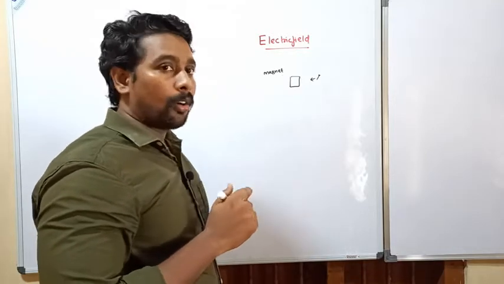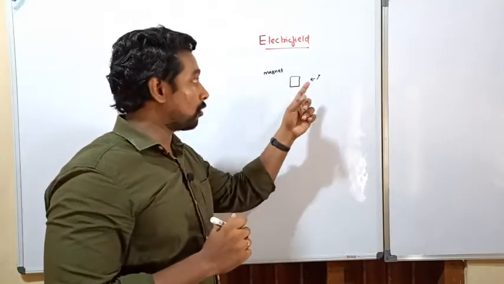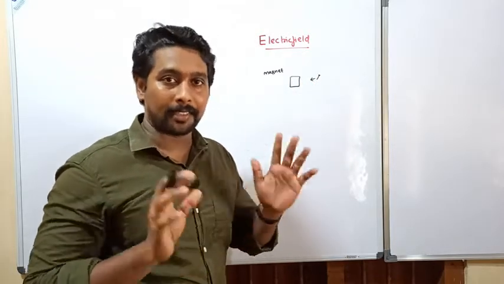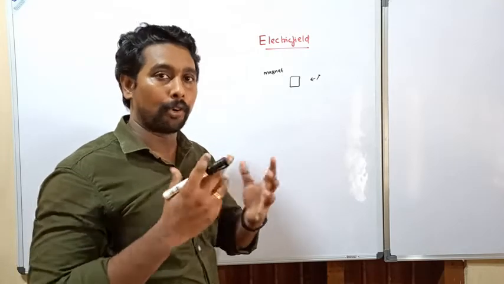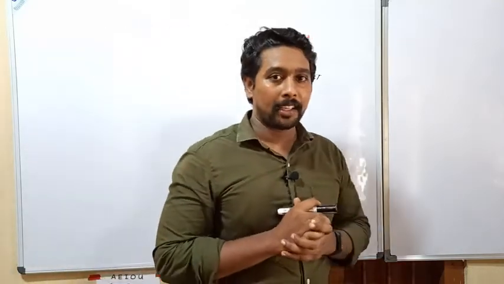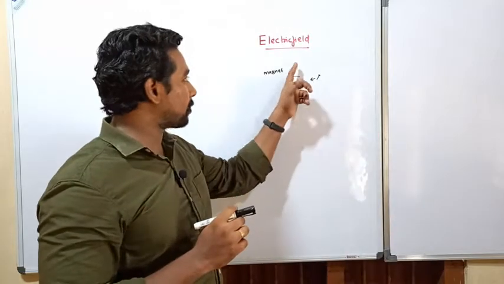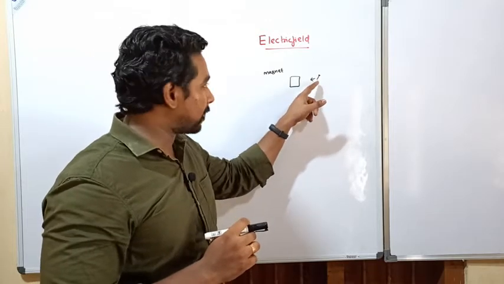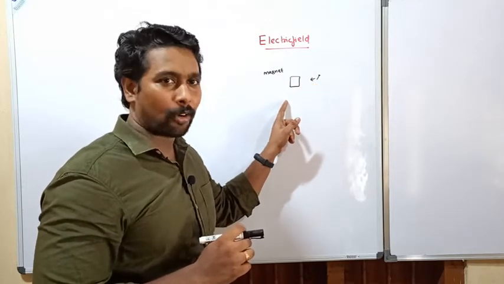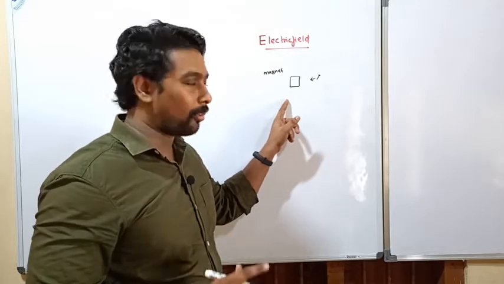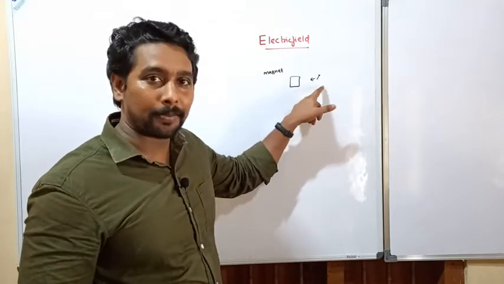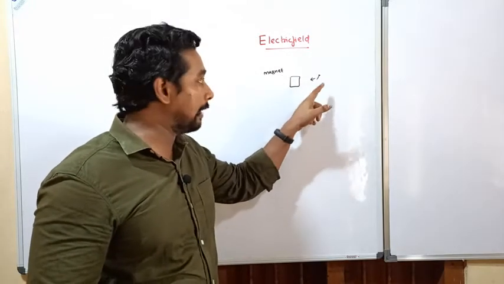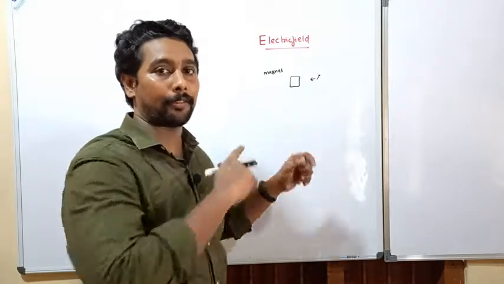That means at whichever points it shows a force of attraction, at those points there is a magnetic field. Magnetic field we can't see, but we can feel it by the force. Okay? That means it's a space around this magnet in which a force is experienced by this needle, right? It's a space around the magnet. Space around means we have to give the condition also: in which the needle experiences a force, not the entire space, only the space in which the needle experiences a force. We can say there is a magnetic field, right?